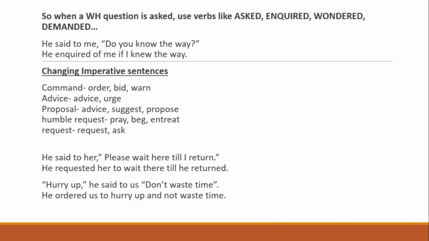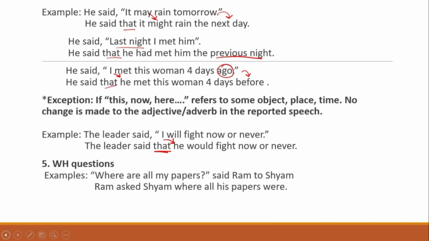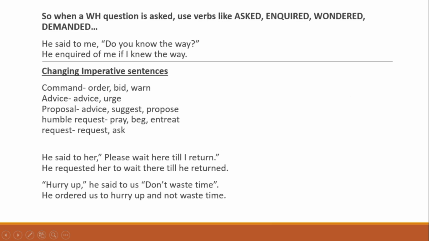If you see the previous question, I changed the sentence to Ram asked Sham instead of the word said, right? He said to me, do you know the way? तो उसने पूछा, तो उसने enquire किया. So he enquired of me if I knew the way. Know will become knew. You will become I.